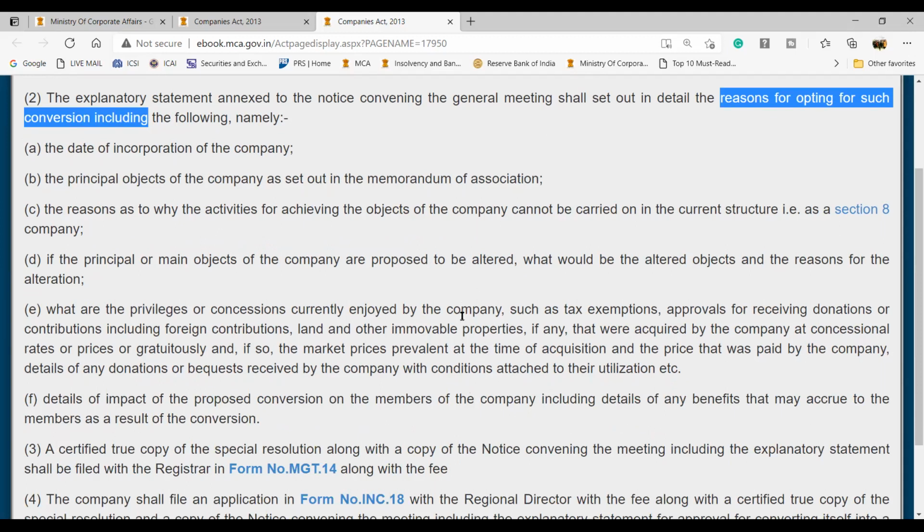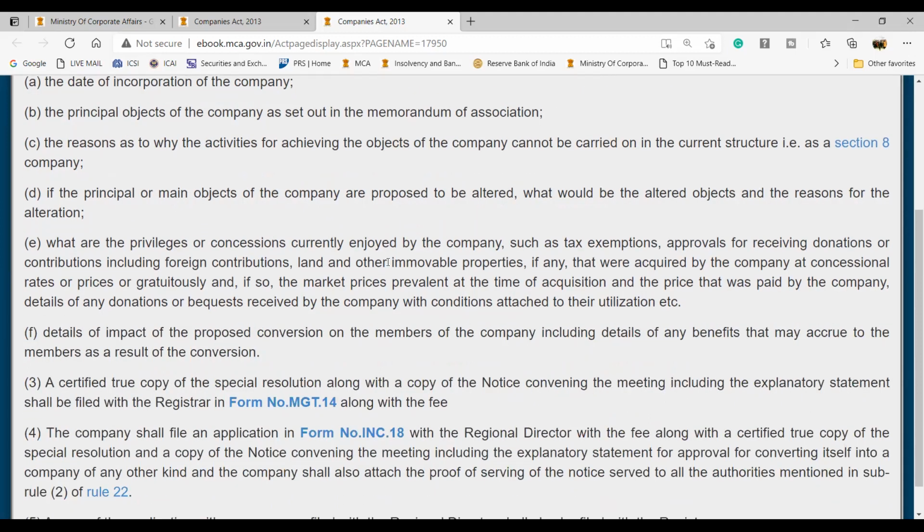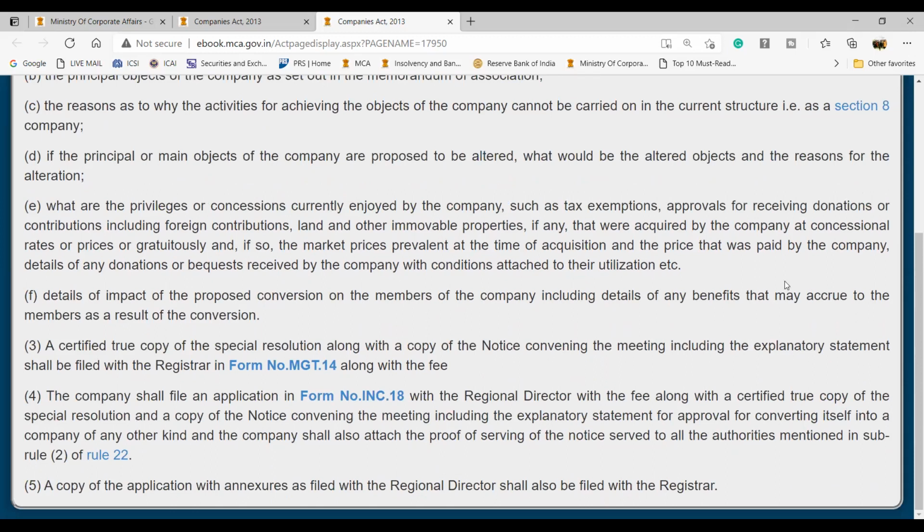Then, what are the privileges and concessions currently enjoyed by the company? Like there are tax exemptions and everything for a Section 8 company. There is a list of exemptions, so you need to mention that. Then the details of the impact of the proposed conversion on the members of the company, including any benefit which may accrue to the members as a result of conversion. So what if this Section 8 company gets converted?